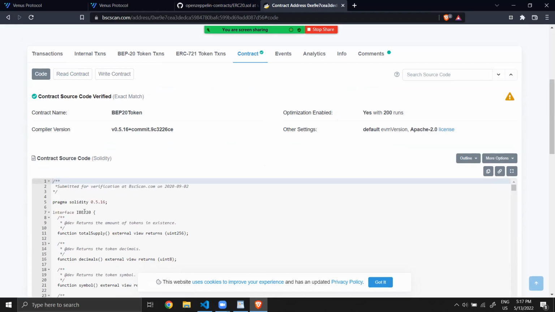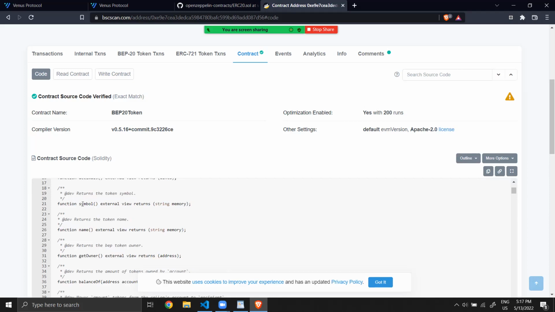You can see that you have symbol, name, get owner, balance of. Except for get owner, these are the functions that you should write to deploy a token with the ERC20 standard. It's called BEP20 because on Binance Smart Chain they renamed it, but actually it's like ERC, which is the Ethereum standard on the Ethereum blockchain.